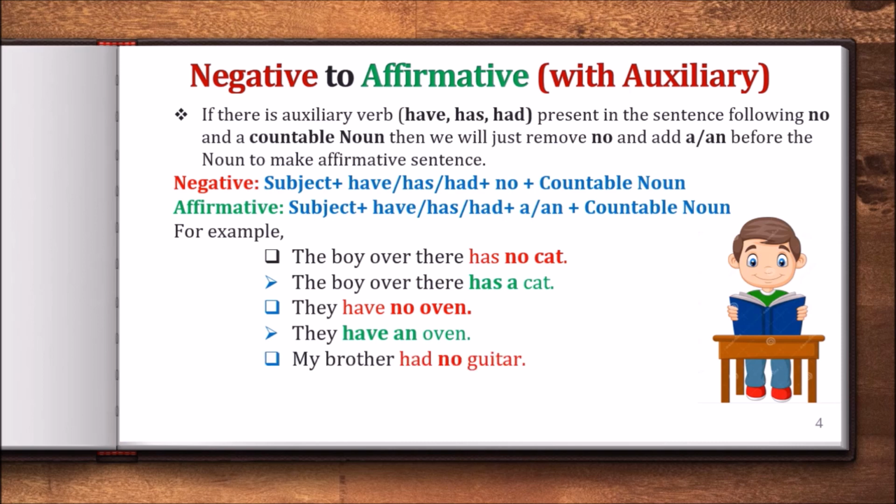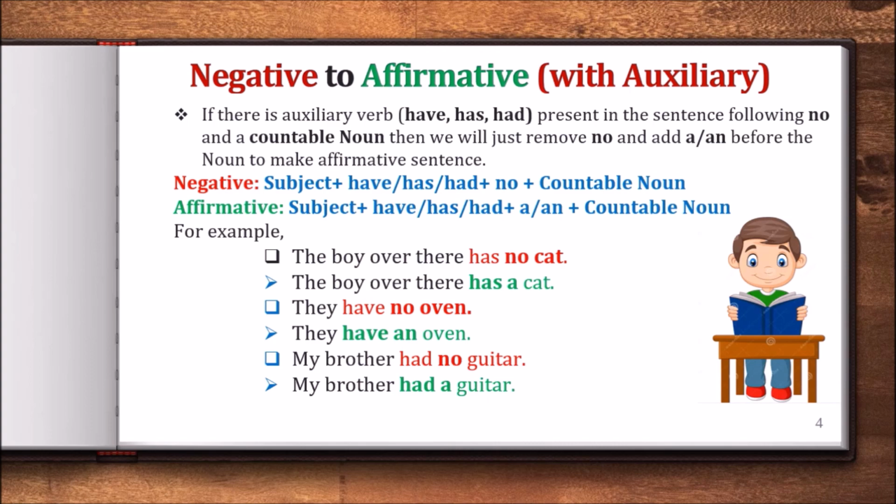My brother had no guitar. Guitar is also a countable noun. So we will write my brother had a guitar. I guess you are clear.